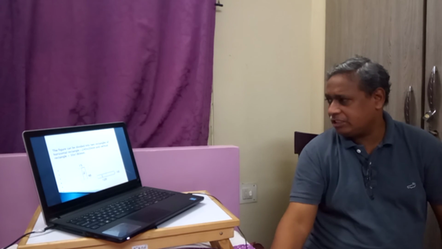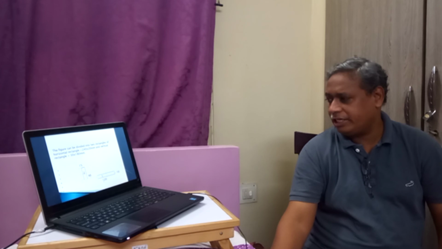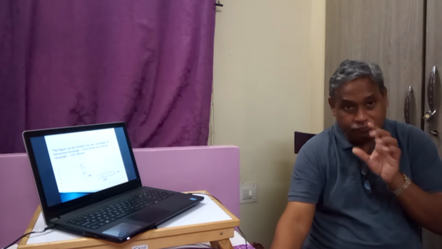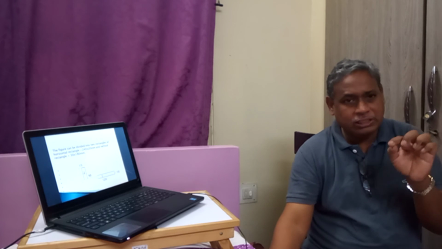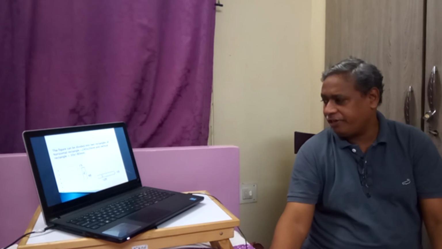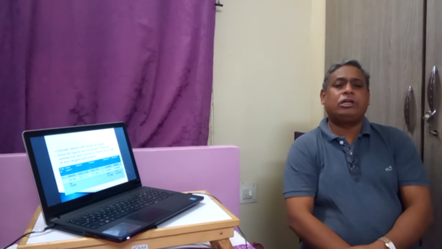So we get the centroidal distances of the individual components as 120 and 10, and similarly here 15 and 90. So I have tabulated the columns.